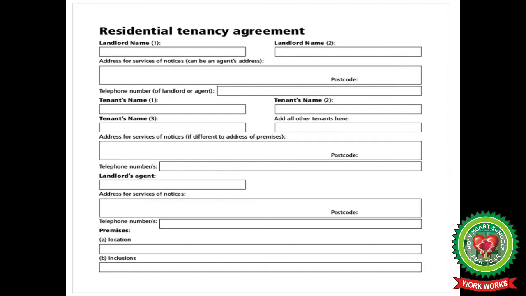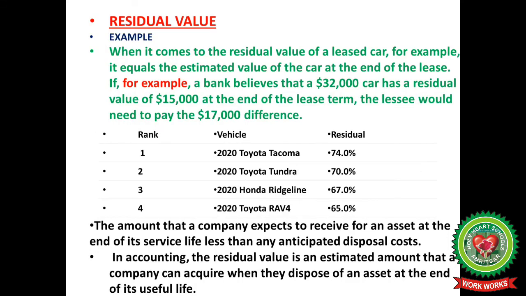So, details of each and every tenant are filled in the form: their addresses, their contact numbers, their permanent locations. For example, the residual value of a leased car equals the estimated value of the car at the end of the lease. A bank believes that a $32,000 car has a residual value of $15,000 at the end of the lease term.